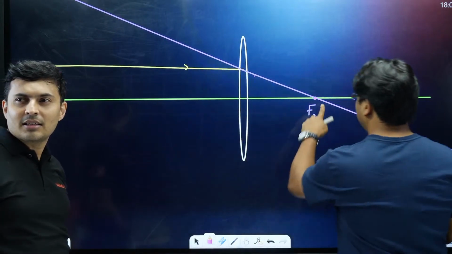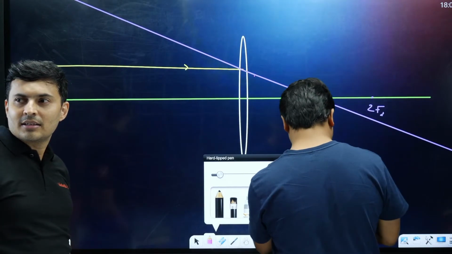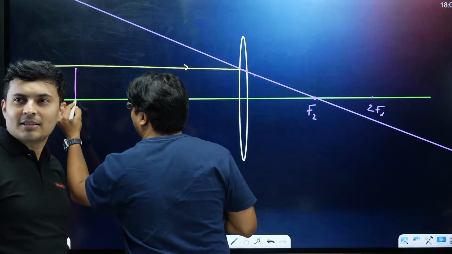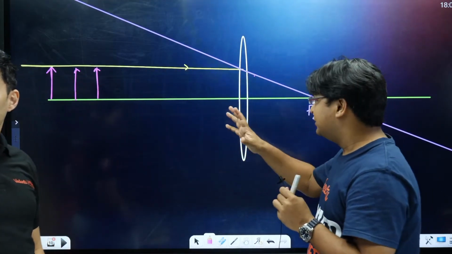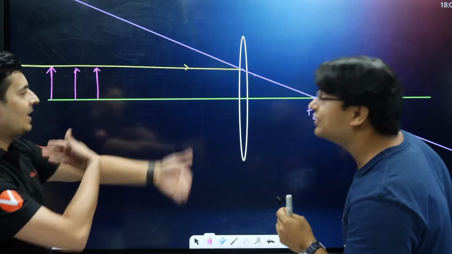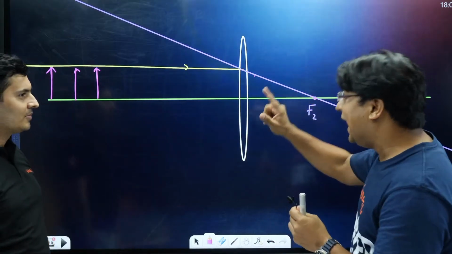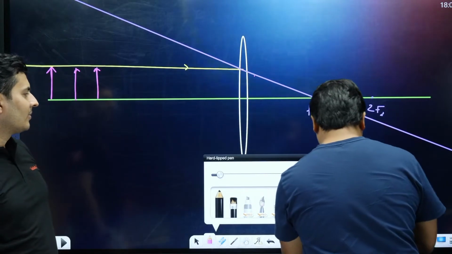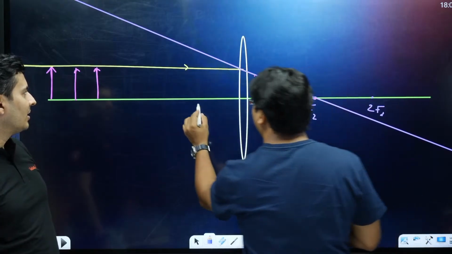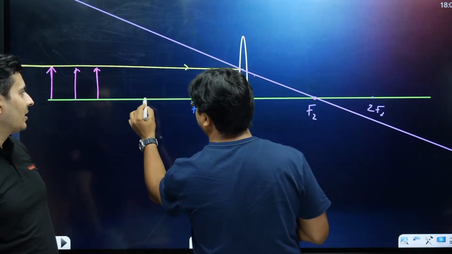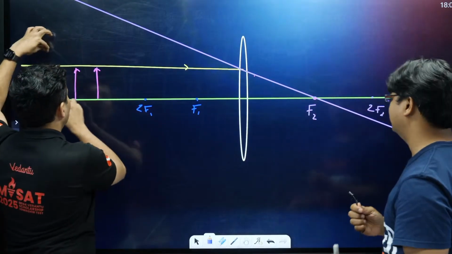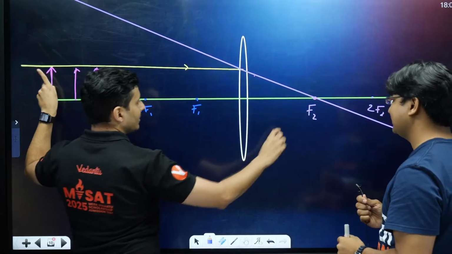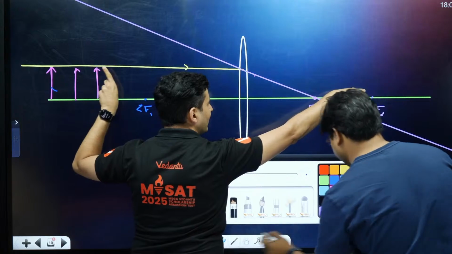Now see the magic. If you shift the object rightward slowly, the image will also shift rightward. It has to go rightward. By the time the object reaches 2f1, during that period the image has gone to 2f2. So this will go like this, like this, till here.